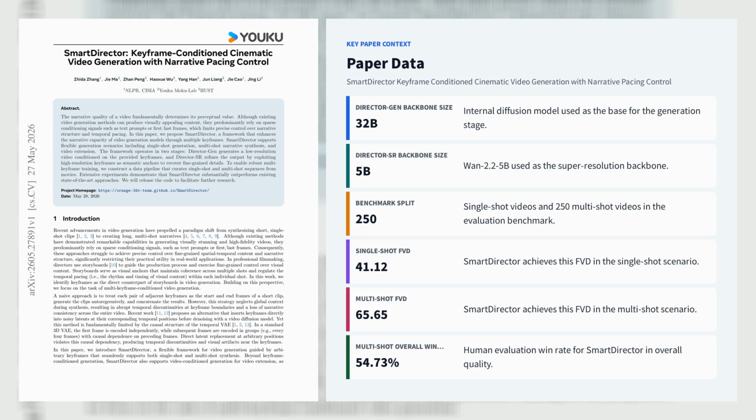large. In a human study, 30 participants judged 500 video pairs, and SmartDirector achieved a 54.73% win rate in multi-shot overall quality. As a standalone super resolution method, it also reduces LPIPS versus SparkVSR on all four benchmarks, showing that keyframe-conditioned generation and restoration can be unified in one narrative-aware pipeline. Related model and evaluation infrastructure comes from Google Gemini, Qwen3-VL, and NVIDIA, training on 40 GPUs for 20,000 steps.